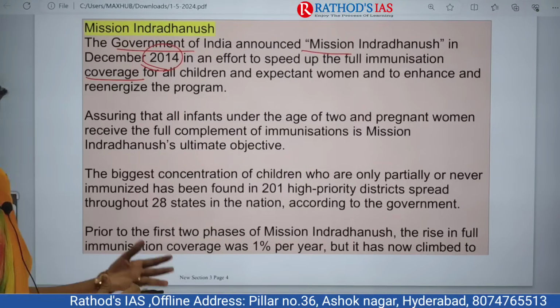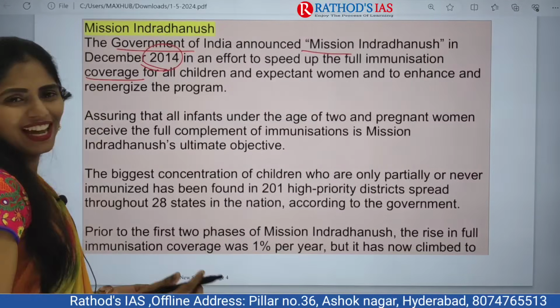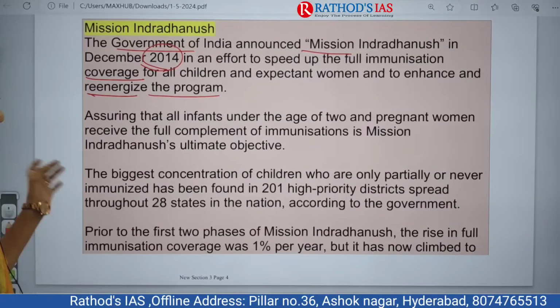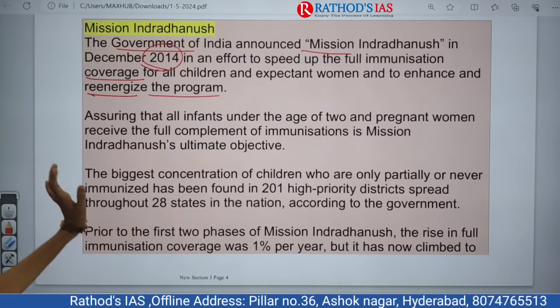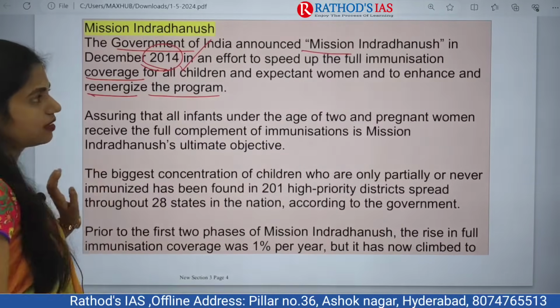Expectant women means nothing but pregnant women, who are expecting a baby soon, okay? And to enhance and re-energize the program, this is what Mission Indradhanush is about. So it is focusing on children, all children.